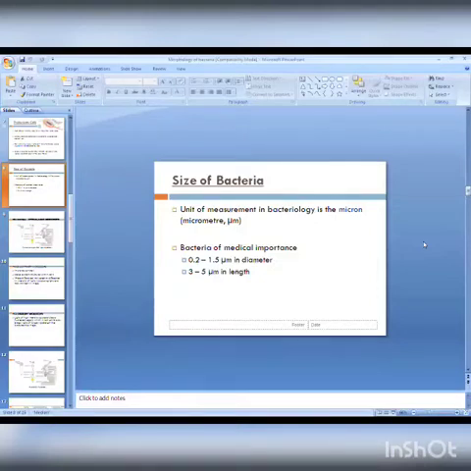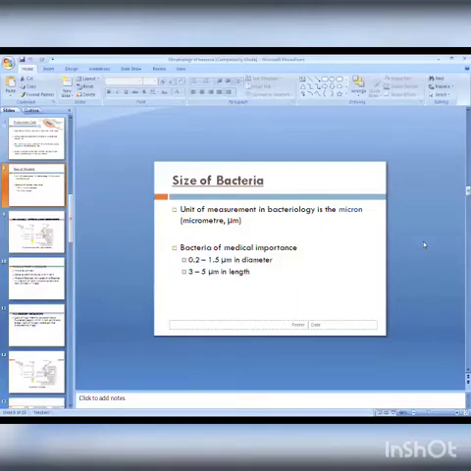Again, instead of micron, one more unit we are using, and that one is the nanometer. Nanometer is again 1 divided by 1000 micron. A 1000th part of 1 micron is 1 nanometer. To measure the size of the cell membrane and cell wall, generally this nanometer is used. One more unit is there, and that is 1 angstrom. So 1 angstrom is equal to 1 divided by 10 nanometer. Again, very, very small. So in general, to measure the size of bacteria, the micron unit is used.